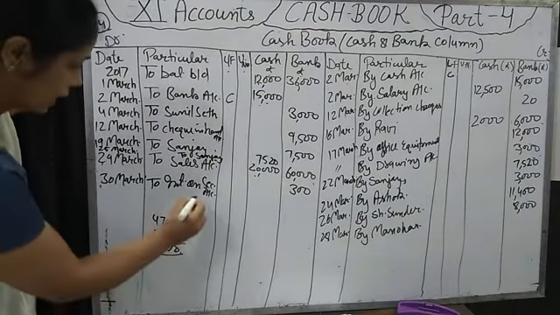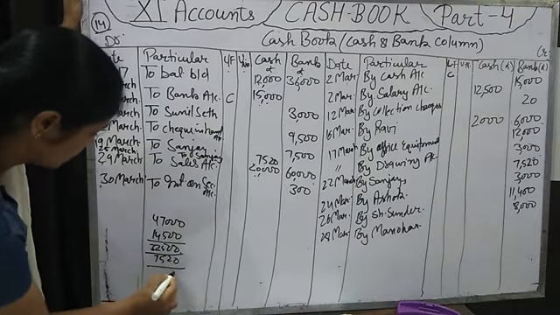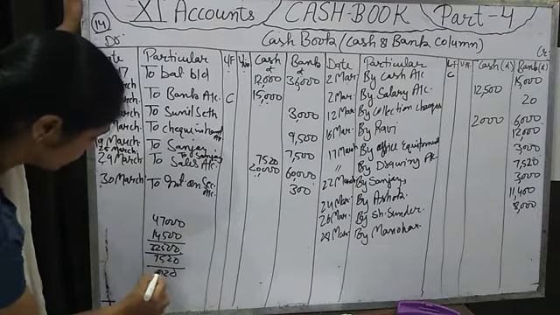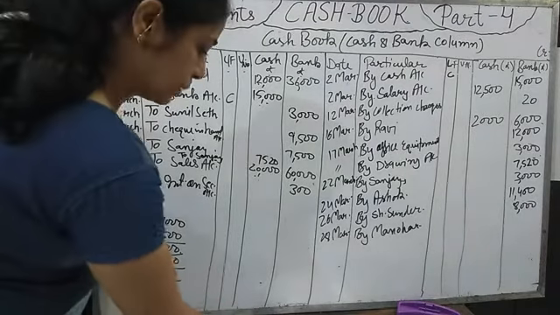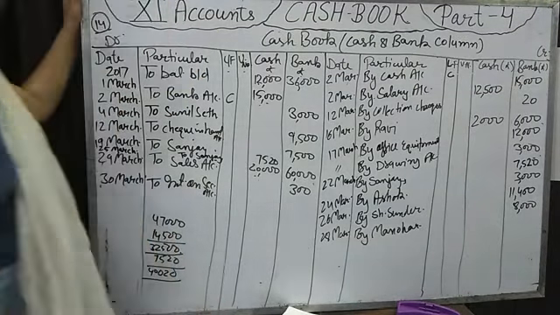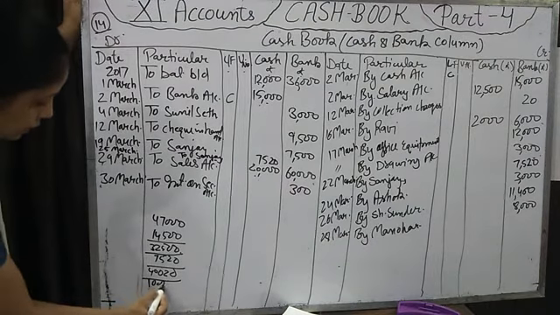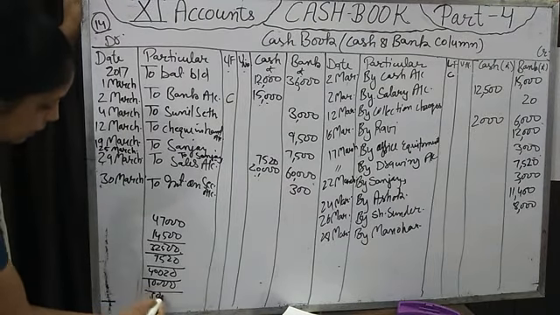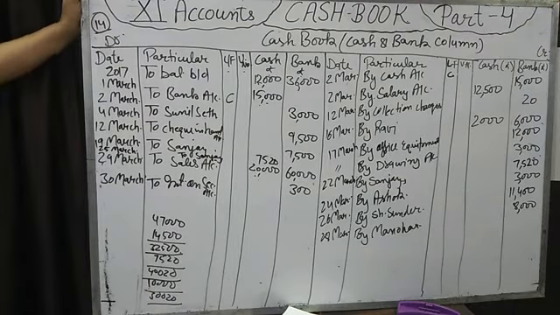Now the total amount of cash, add this 7520 also, 40,020 rupees total cash. We are keeping 10,000 with us and the remaining 30,020 rupees we are depositing into the bank on 31st March.